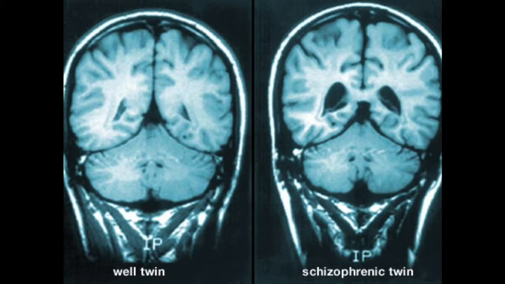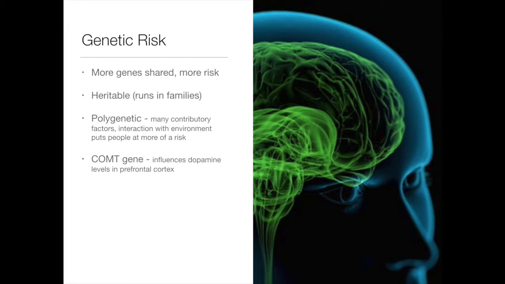To truly understand the mind of a schizophrenic, one must look at the neurobiological aspects of the disorder. The primary risk factors for developing the disorder can be broken into two categories, genetic and environmental. The more genes you share with a person with schizophrenia, the higher chance you have of developing the disease. For example, one is much more likely to develop schizophrenia if their identical twin has it than if their second cousin has it. That being said, schizophrenia is a highly heritable disease that runs in families.